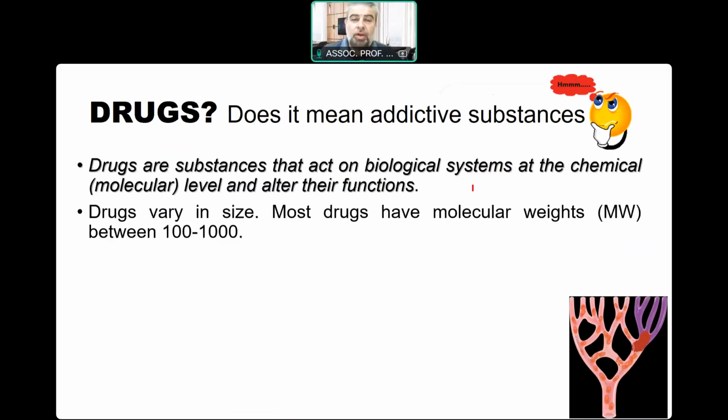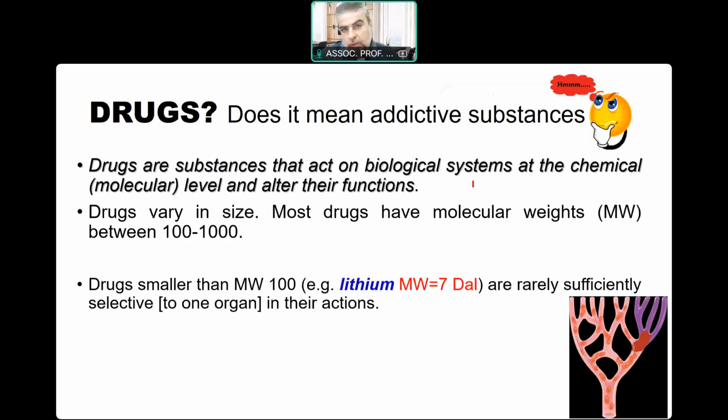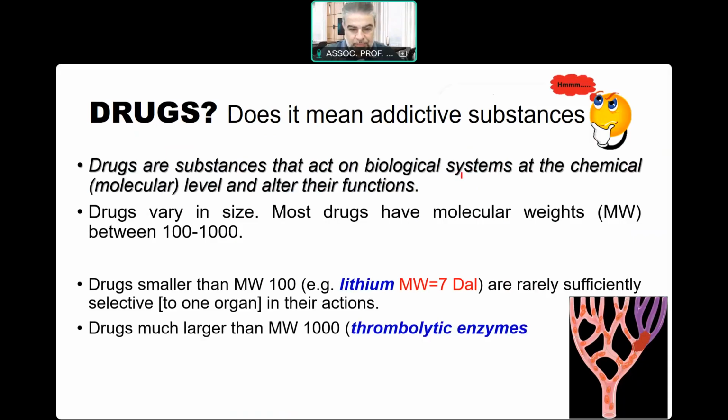Drugs also vary in size in their physical property, ranging based on molecular weight from 100 to 1000 Dalton as a general rule. However, some drugs are so small they can be as tiny as 7 Dalton, like the molecular weight of lithium, and this makes it easy to penetrate the cellular membrane, reaching wide areas in the organs of the body, and this leads to the fact that its action can be non-specific, causing multiple side effects.